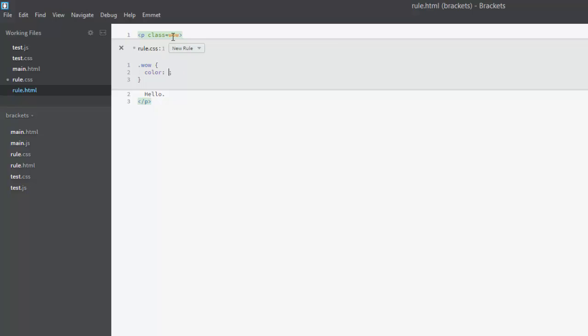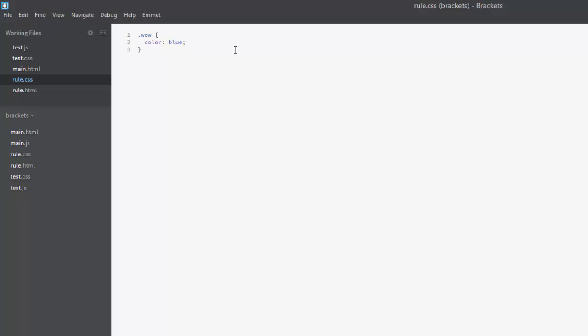If I change the color to blue and I save it, I can close this. And now if I go back to rule.css, you can see it's been updated. That is a very cool and powerful feature. The CSS Quick Editor is a powerful time saver that you can use to make your front-end development easier.